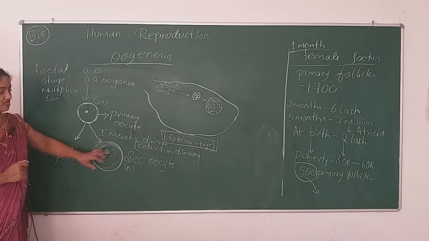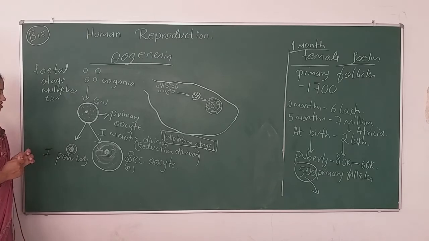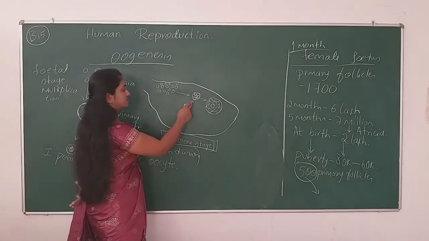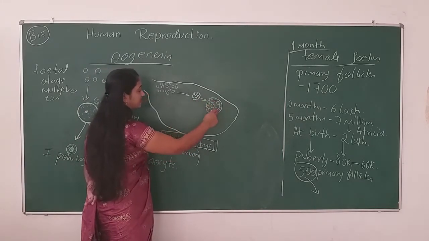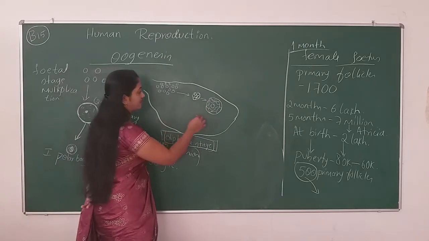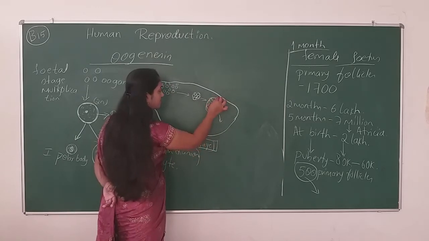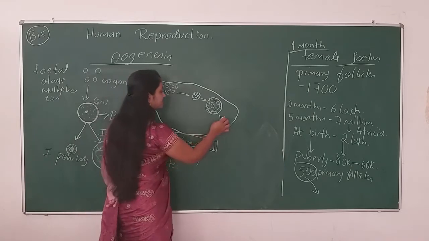And then after the primary oocyte takes the first meiotic division, what are we having here? We are having the secondary oocyte. So that is n chromosome number. So let me draw here the primary follicles, and it gets covered by some granulosa cells and external theca.